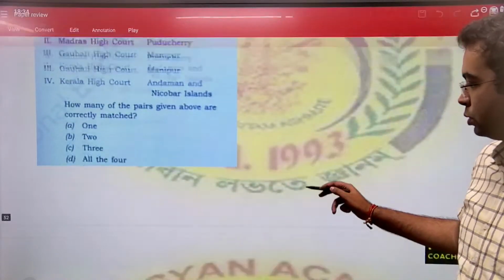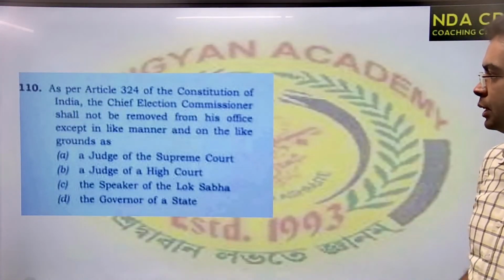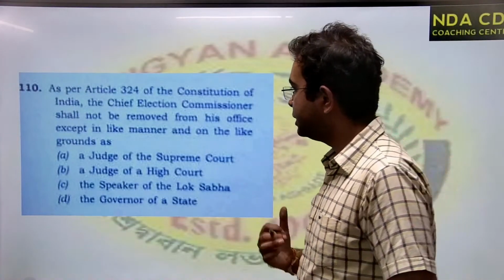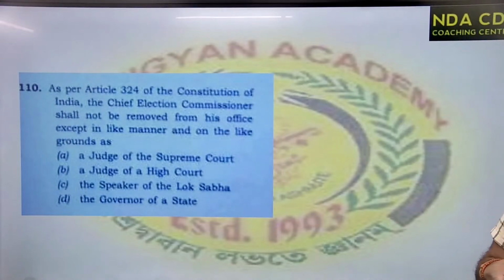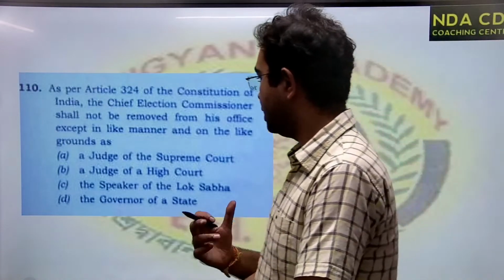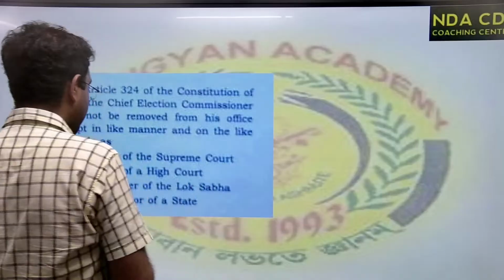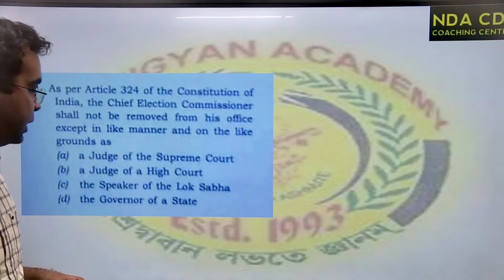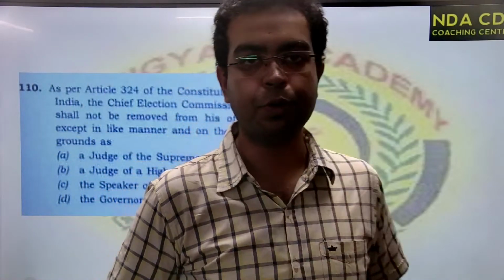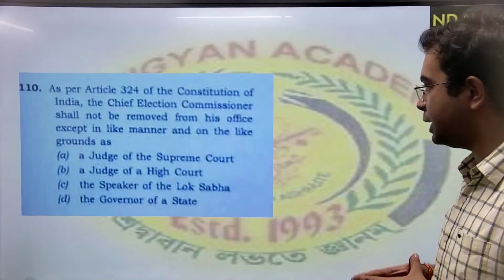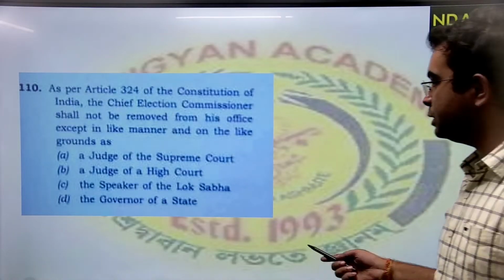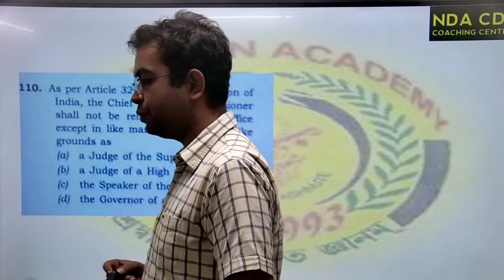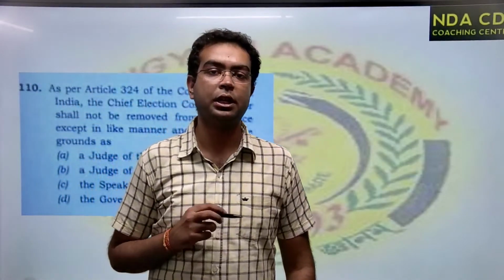Option B, 2. And the last question: as per Article 324, the CEC shall not be removed from his office except in like manner and on like grounds as who? देखो CEC का जो removal होता है, उसके removal का ground is the same as the judge of a high court. High court के judge को हटाने का जो तरीका है, chief election commissioner को हटाने का तरीका वही है. Correct answer is option C. It is mentioned in Article 324 and it has been thoroughly discussed in the class.